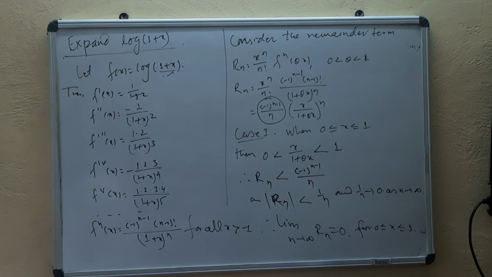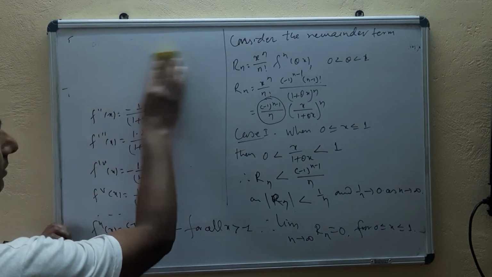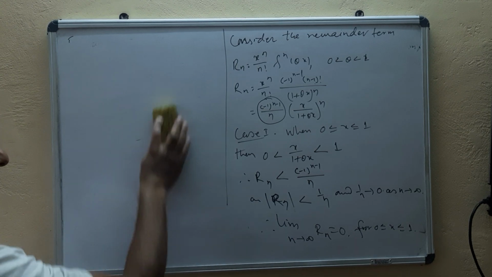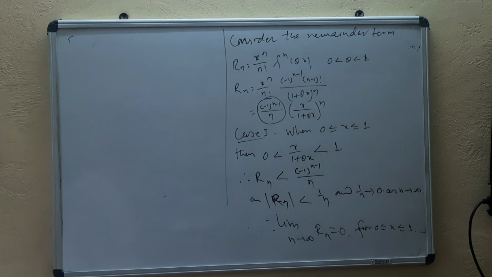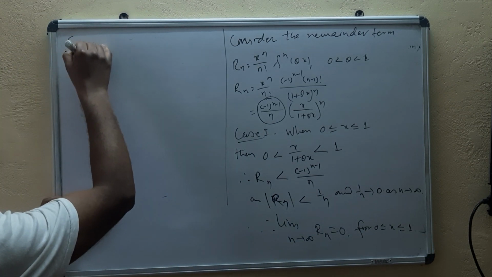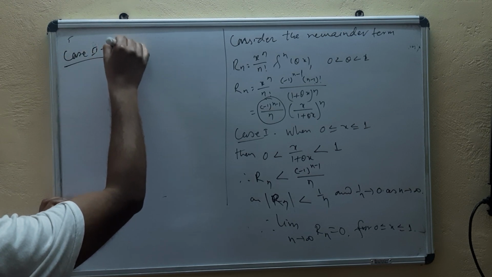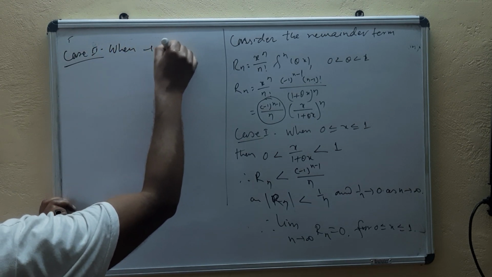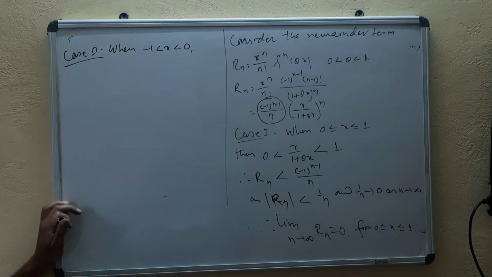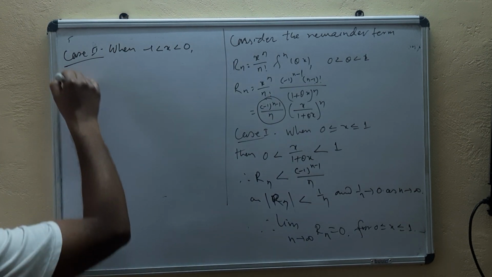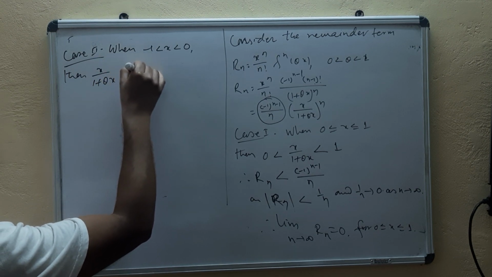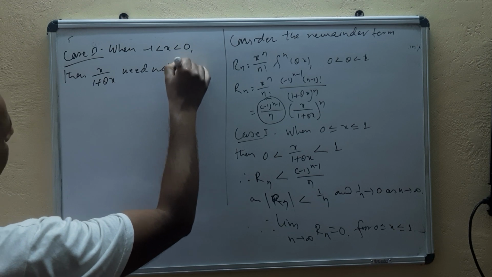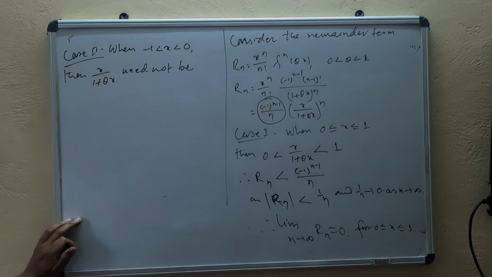Now what happens on the left side of 0? Let's see. We have chosen 0 already here. Now we need to take values less than 0 and greater than minus 1. Now case 2: when minus 1 is less than x is less than 0, then x upon 1 plus theta x need not be less than unity.